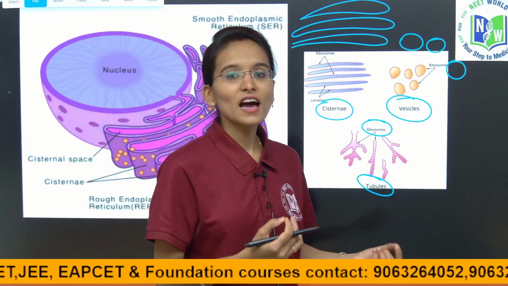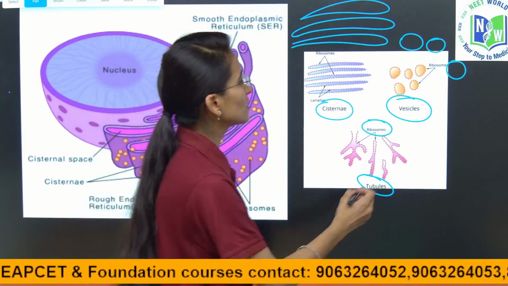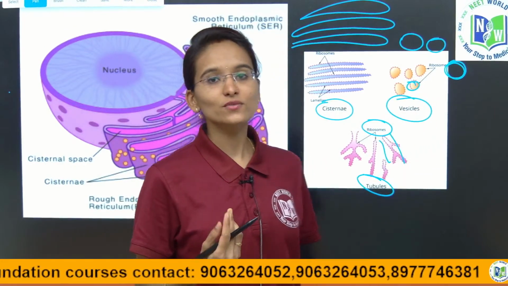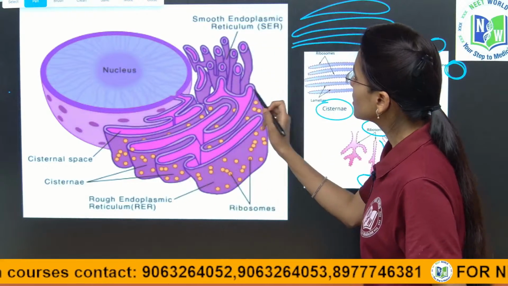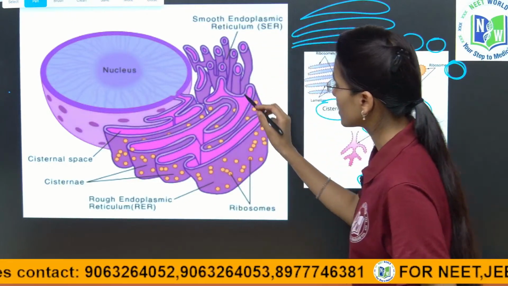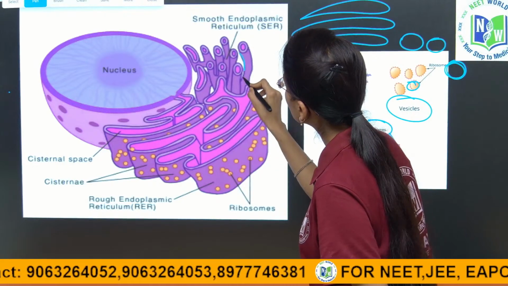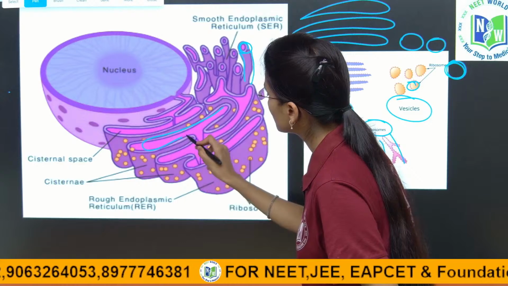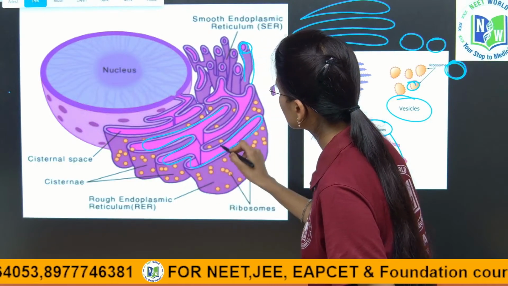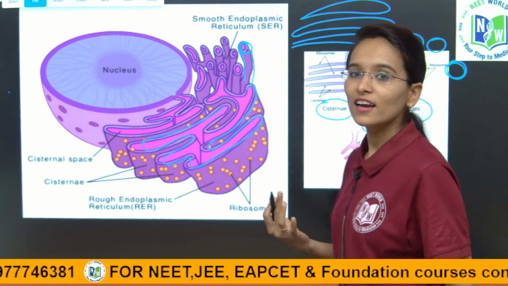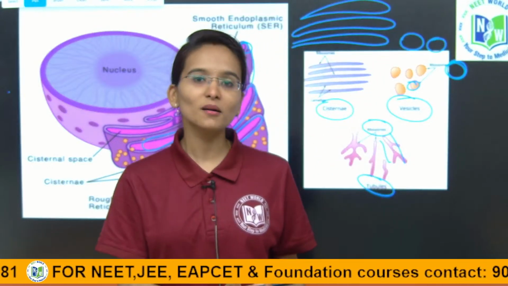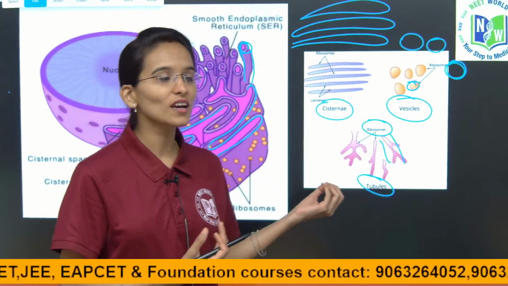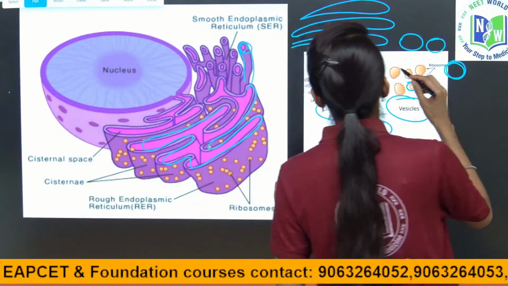These vesicles will actually carry the proteins. Clear? These are circular in nature. And next one are tubules, which are elongated in structure. If you observe here, you can understand, children. These are the tubules and these are cisternae. Cisternae are flattened structures, tubules are elongated structures, and in between them we have the vesicles, which are circular in nature and carry all the proteins.